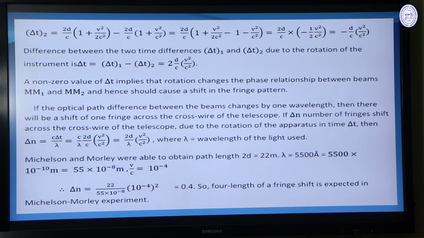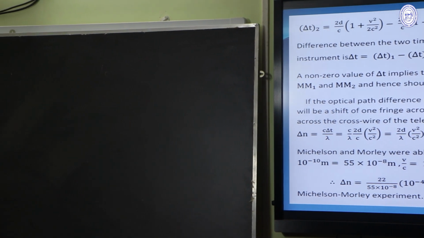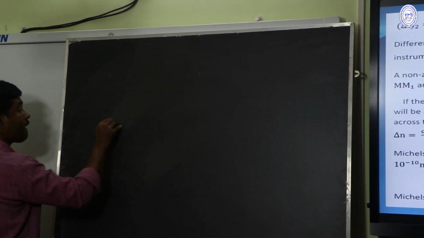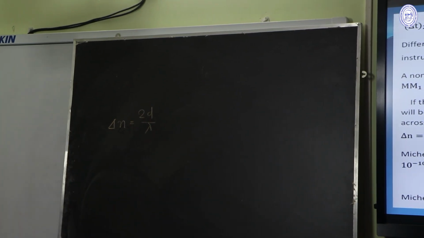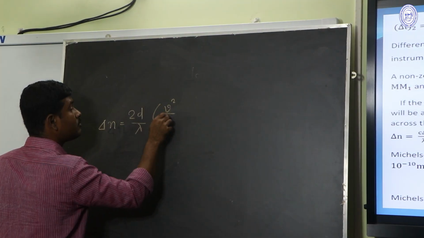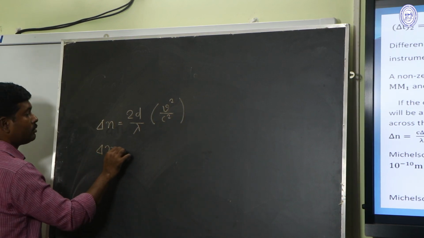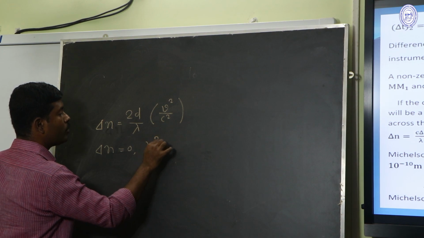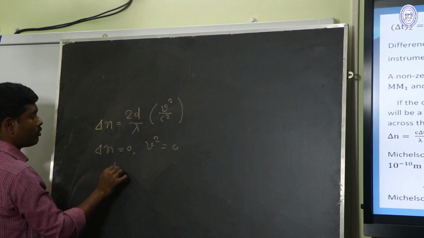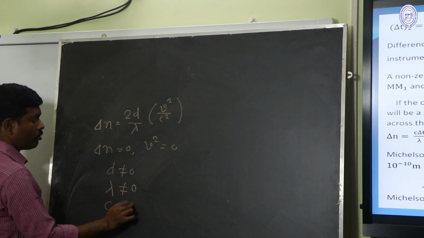If we look at this expression, delta n, again we write it on the blackboard. Delta n equal to 2d by lambda, v square by c square. As delta n equal to 0, obviously v square will be equal to 0, because d is not equal to 0, lambda is not equal to 0 and c is not equal to 0.